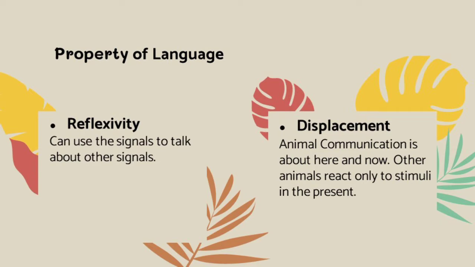Number 2 is displacement. Animal communication is about the here and now. Other animals react only to stimuli in the present. For example, meow meow means I am hungry now, not tomorrow or yesterday. Not like humans, who can talk about past, present, and future. For example, yesterday I watched a movie.